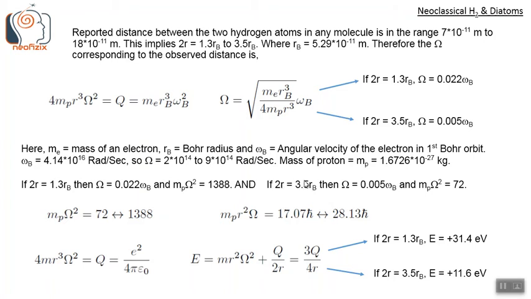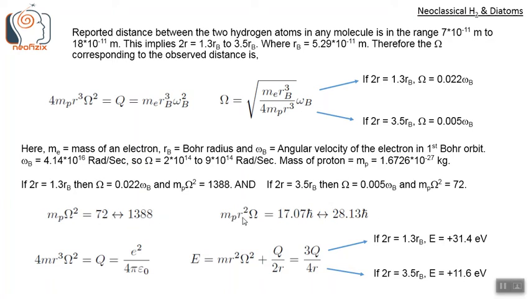And if 2r is in the higher range of distance, 3.5 rb, then omega is in the lower range, 0.005 omega b, and mp omega squared will also be very small. mp omega squared will become 72. So mp omega squared is in the range of 72 to 1388.